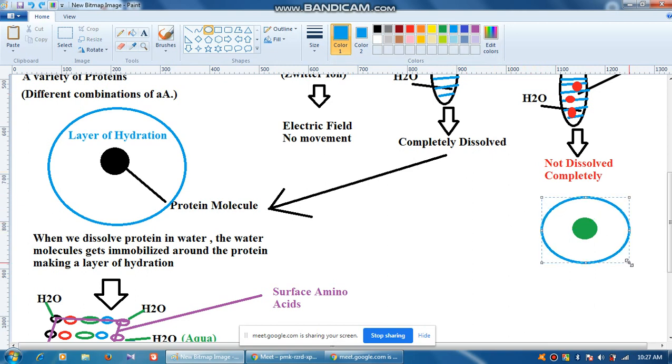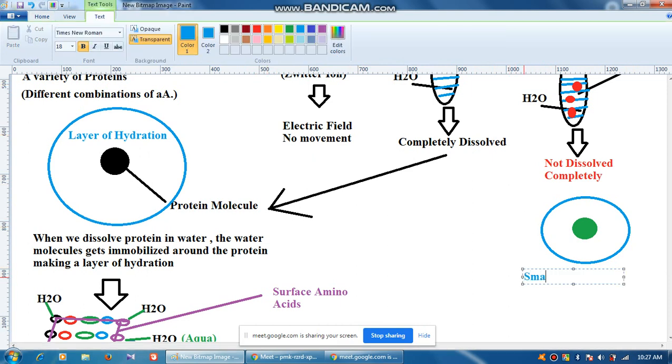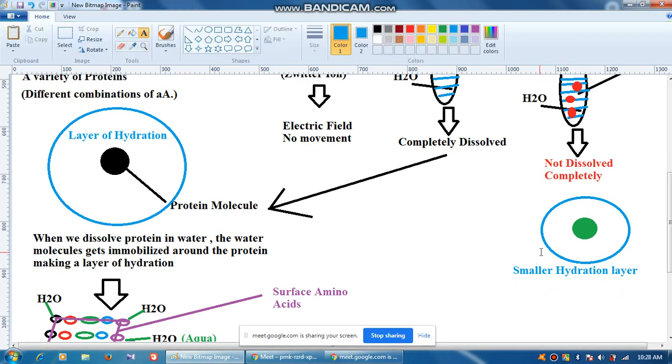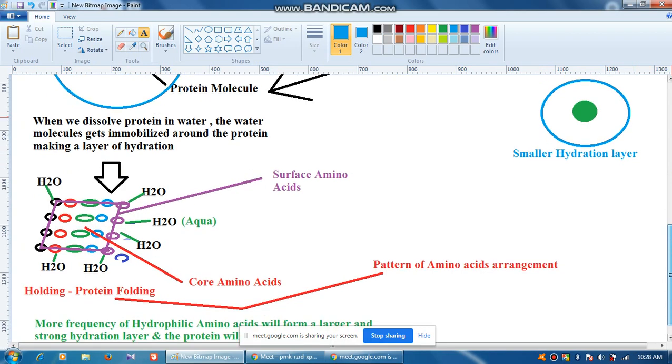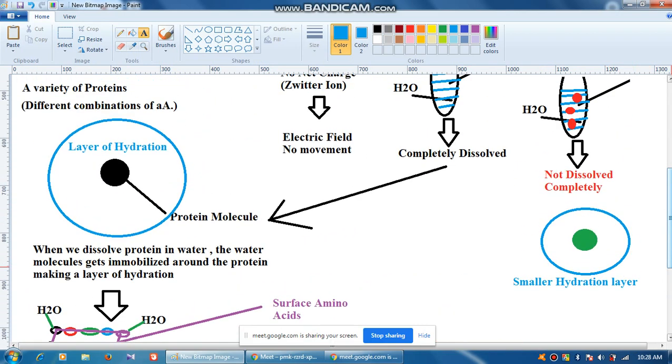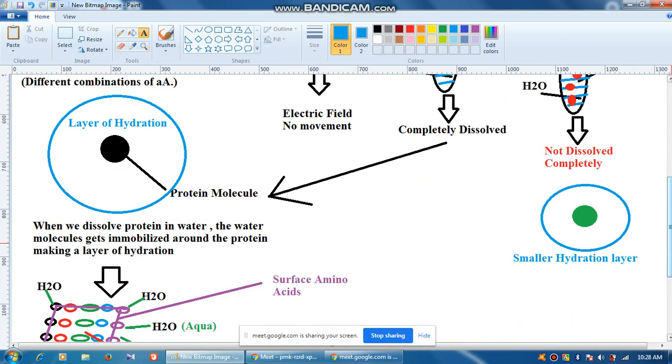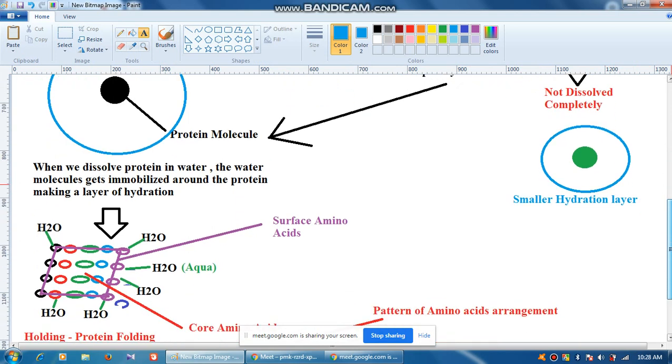Okay, a smaller hydration layer. And if it is a smaller hydration layer, what does it mean? It means that it is not very highly soluble in water. There are some portions which will not be completely dissolved.